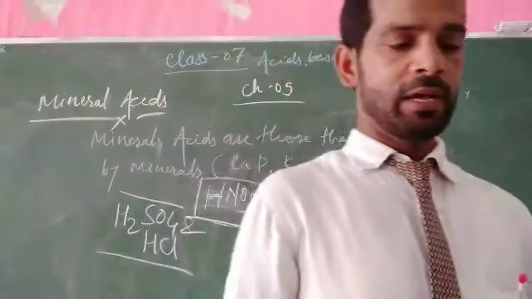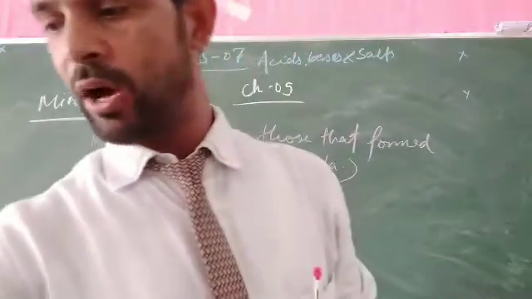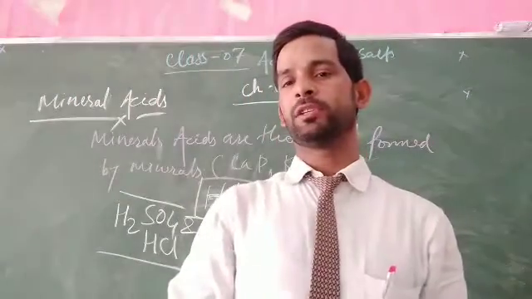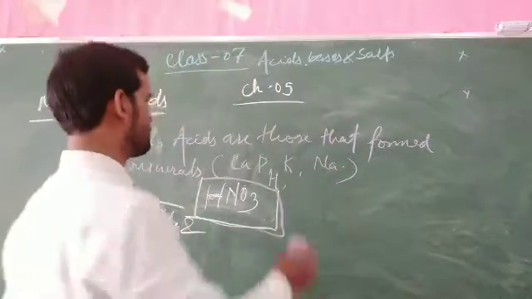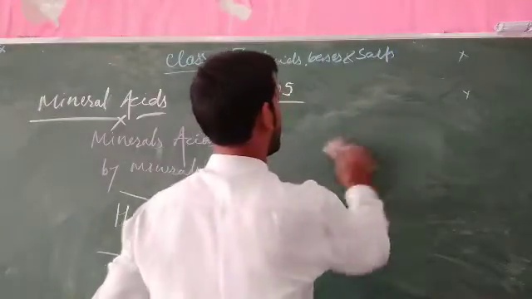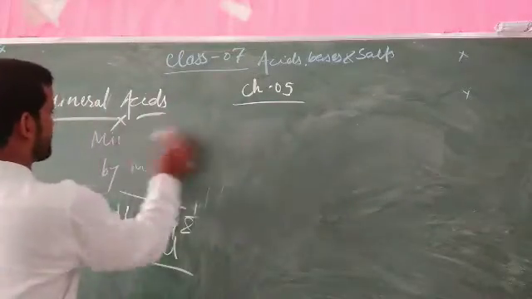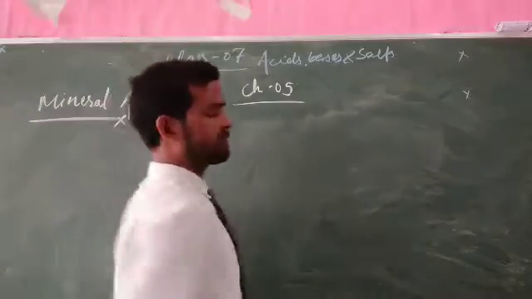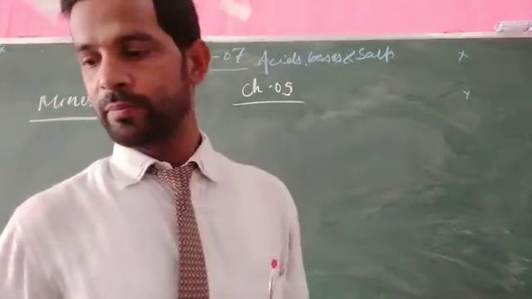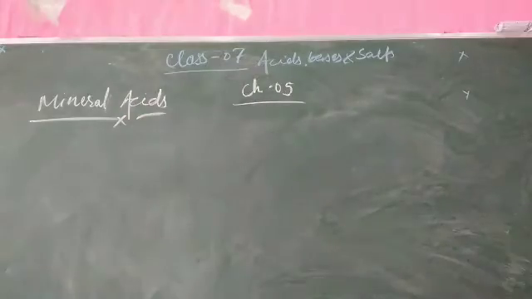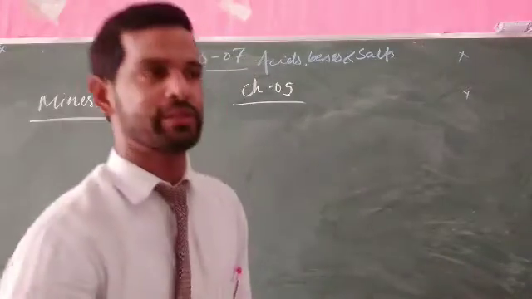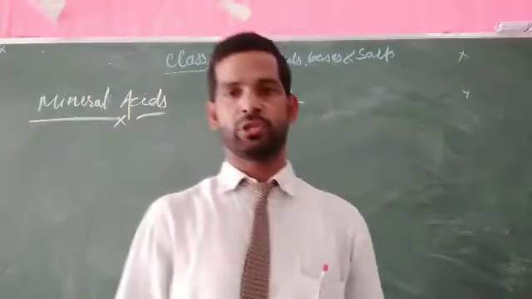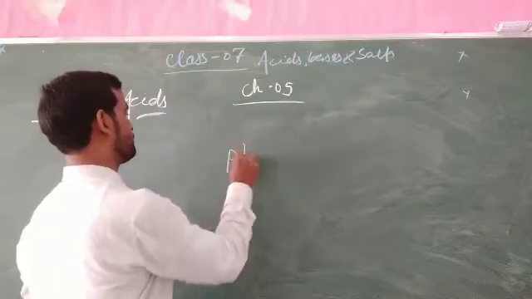Next is how strong and how weak acids are. How can we know which acid is strong and which is weak? For this purpose, there is a measurement on which an acid is treated as strong or weak. This is called the pH value.